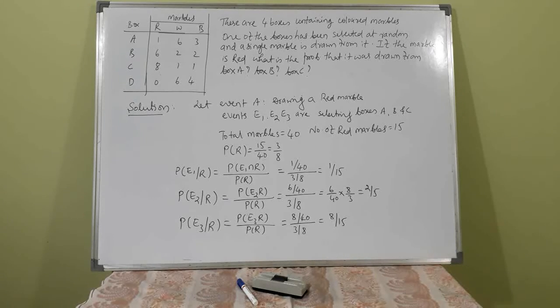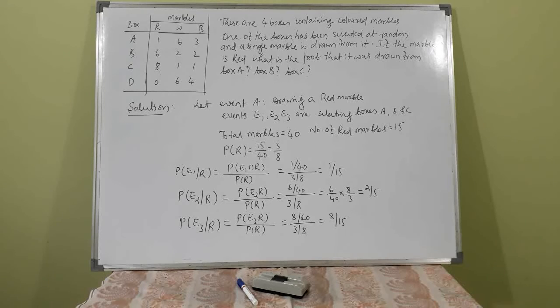E1 intersection R, by the conditional probability definition. E1 and R means the number of red marbles in box A. The favorable number of outcomes is only 1. In box A, there is only 1 red marble, so 1 out of 40, that is 1 by 40. Probability of R is already 3 by 8. That means probability of E1 given R is 1 by 15.